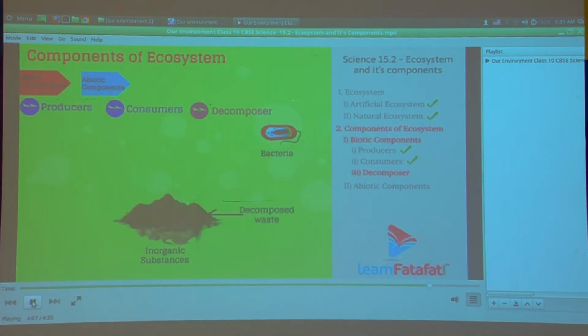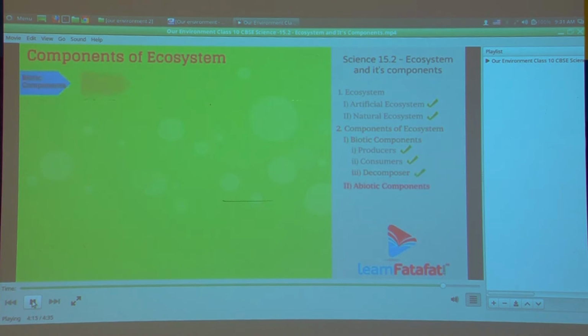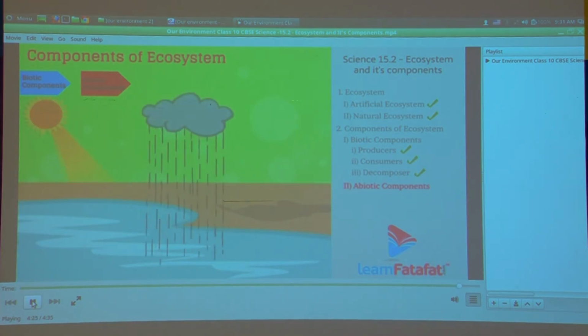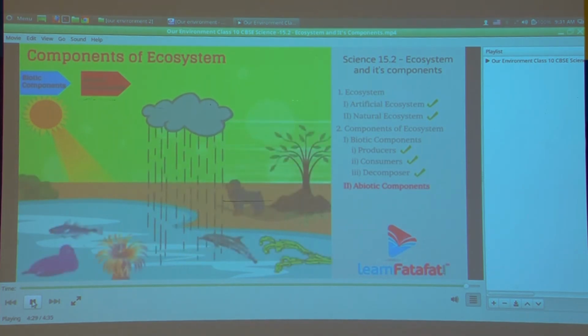The decomposed waste forms simple substances that can be used by plants. Abiotic components are the physical factors such as soil, water, sunlight, rainfall, wind. Activities of organisms in the ecosystem depend on these factors.